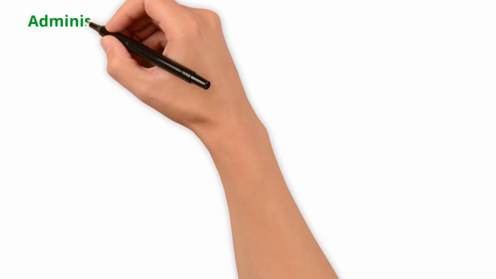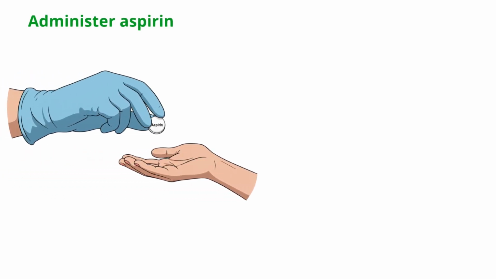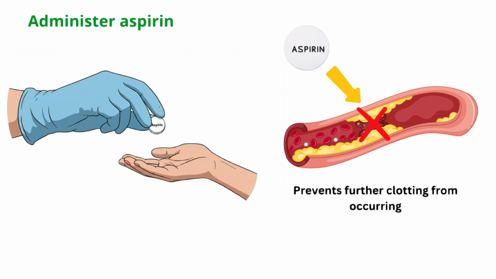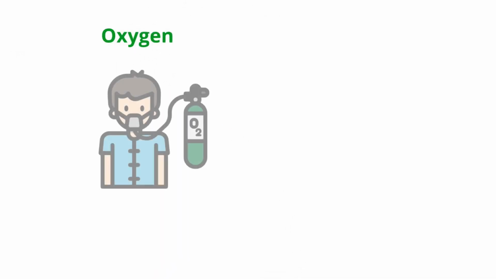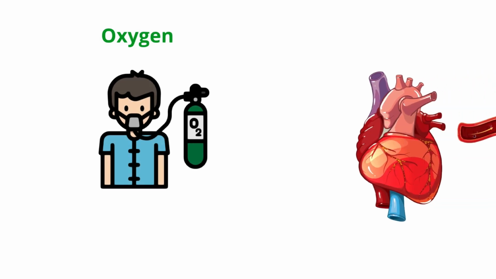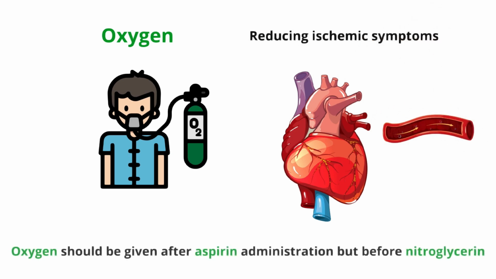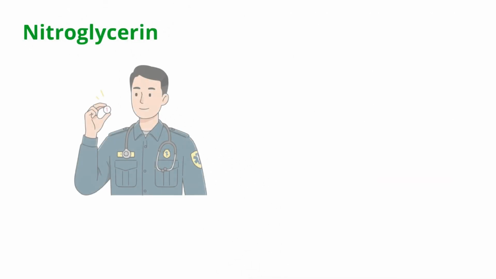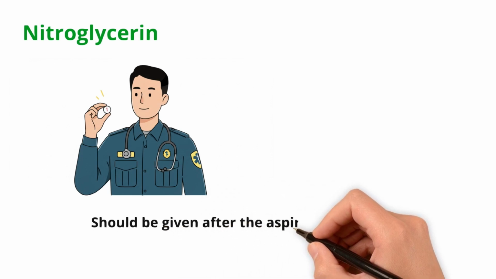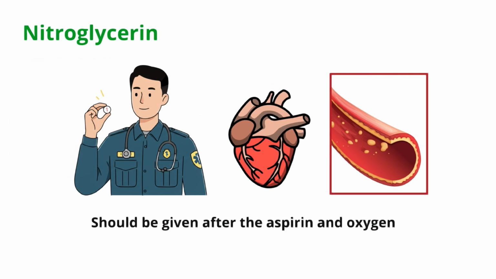If a myocardial infarction is suspected, you should administer aspirin first, as this will help stop the clotting process and prevent any further clotting from occurring. Then, oxygen, as oxygen will help improve oxygenation to the damaged heart muscle, reducing ischemic symptoms. The oxygen should be administered after the aspirin, but before nitroglycerin. Finally, you should give nitroglycerin, which should be given after the aspirin and after oxygen, as it requires more careful thought before it can be administered.